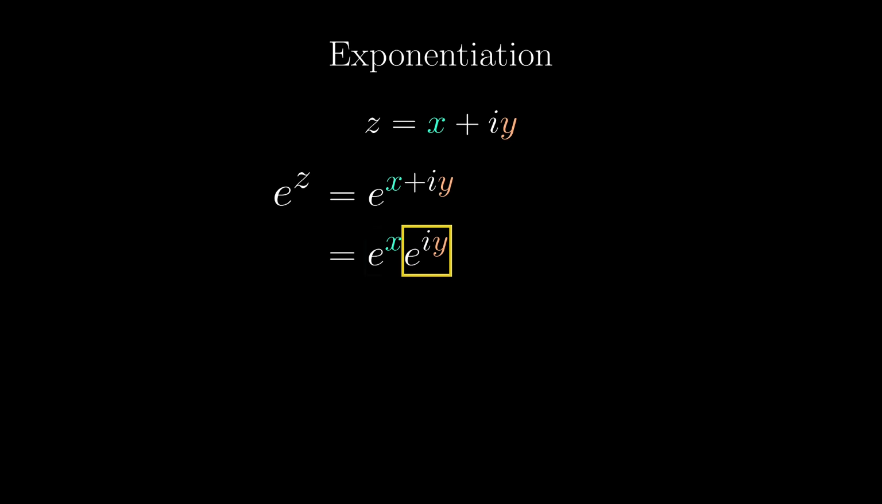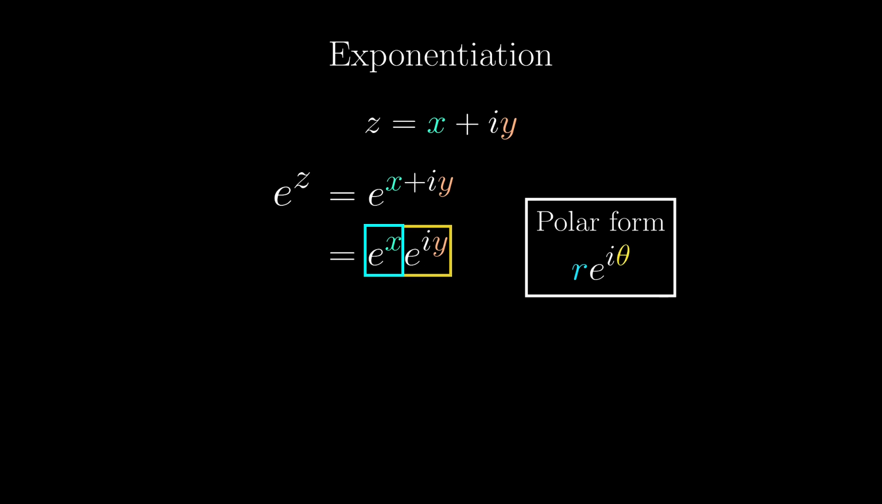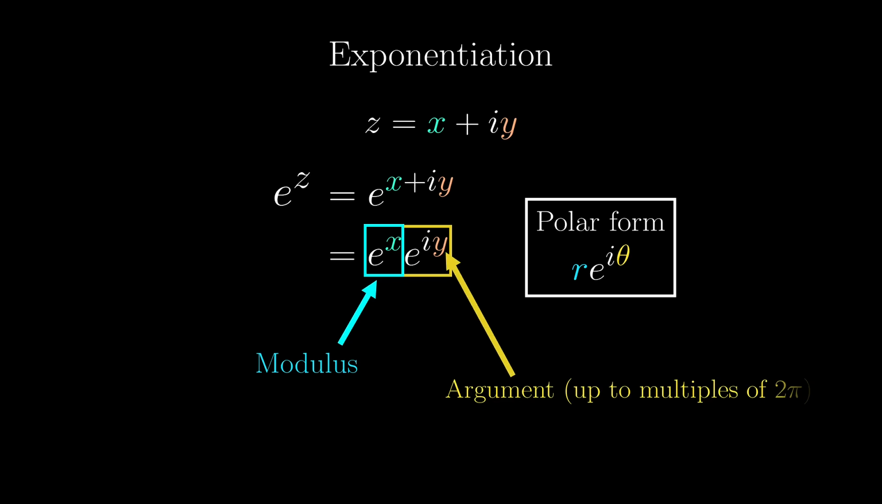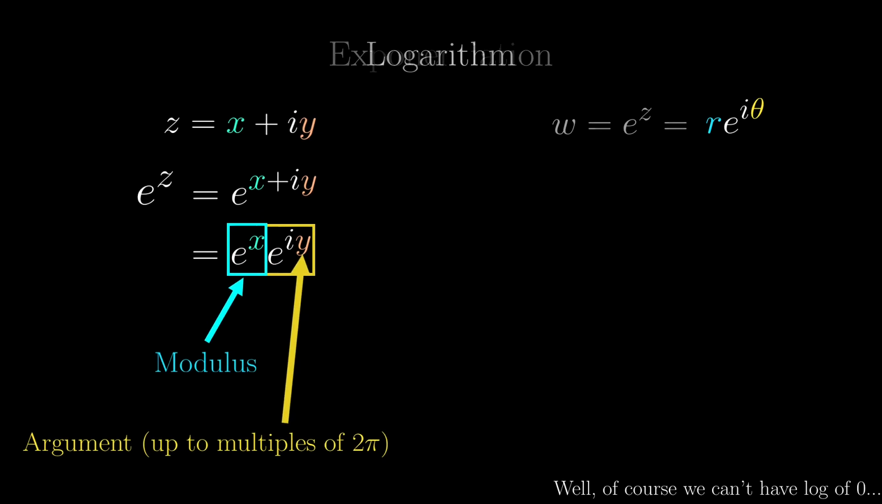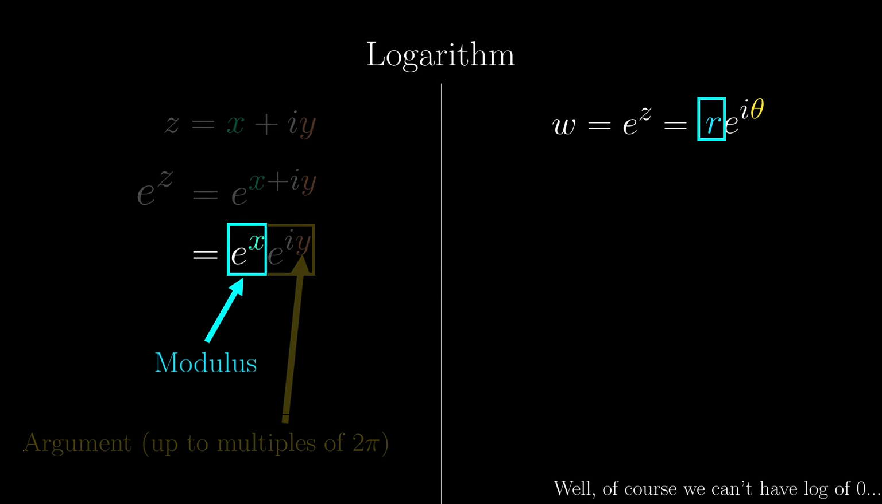Isn't this similar to the polar form of a complex number? So the modulus is precisely e to the x. y is the argument, well, again, only up to multiples of 2 pi. And that could directly lead to how we define logarithms. If we have e to the z to be in polar form, how do we find out z? Well, just like what we said on the left, the modulus is e to the x, and so x is the usual real natural logarithm of r.